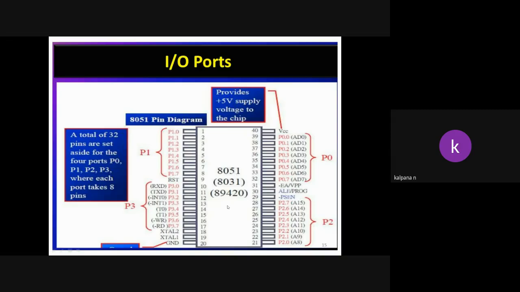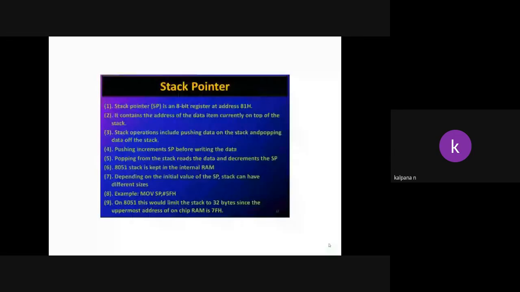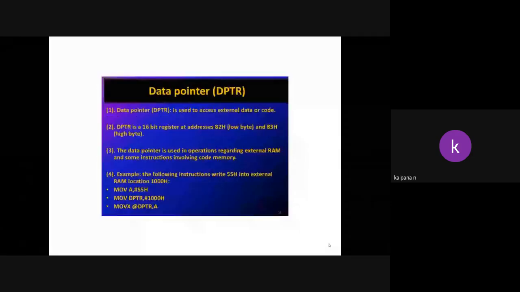8051 has 16 address lines and 8 data lines. Port 0 consists of the multiplexed address and data lines, 8 of them. Port 2 consists of only 8 address lines, A8 to A15. Port 1 lines are simple inputs and outputs, and port 3 has multi-purpose functions.